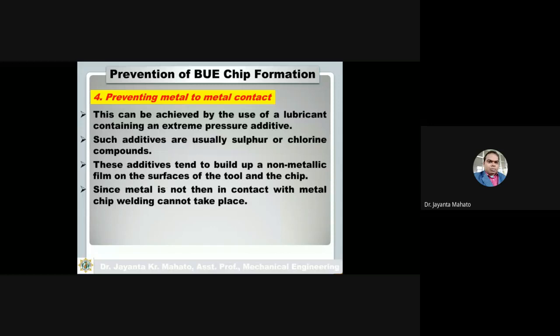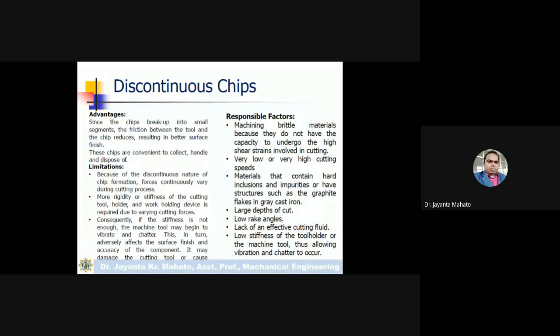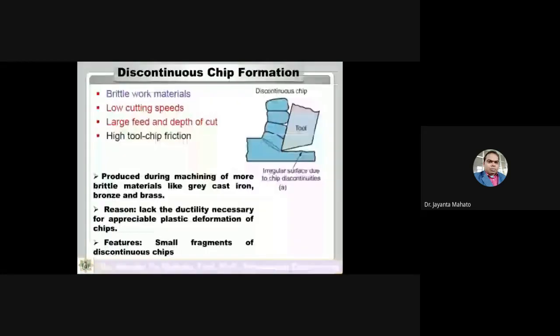Okay. Now discontinuous chip formation. This type of chip formation occurs in case of brittle material and for the cutting conditions of low cutting speeds, large feed and depth of cut, and due to high tool chip friction.